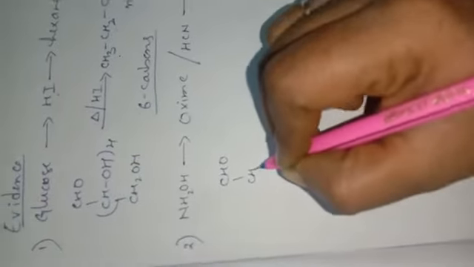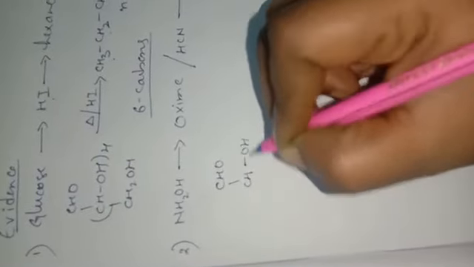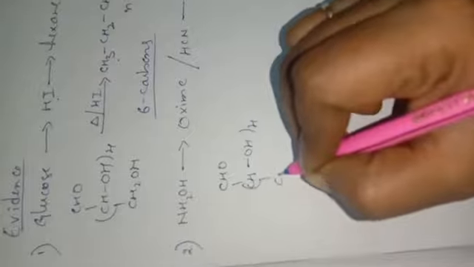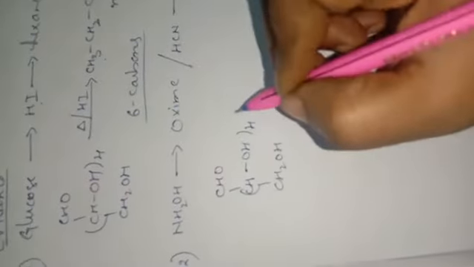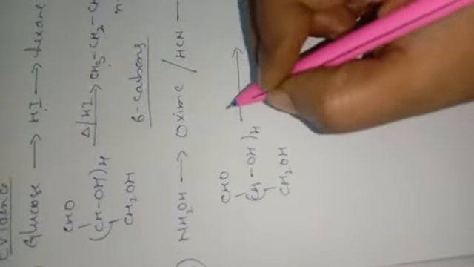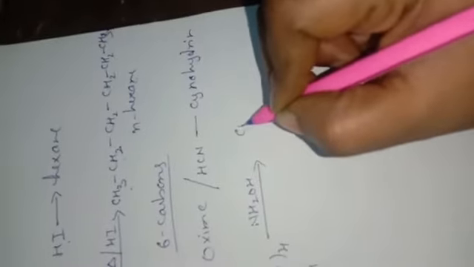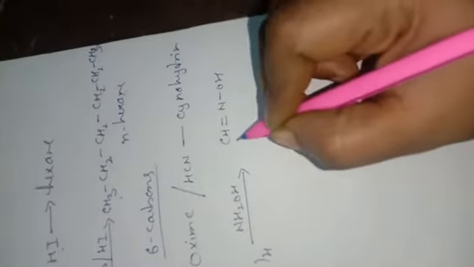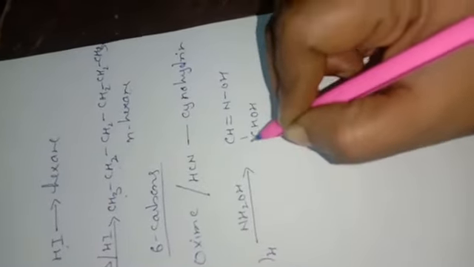CHO, CHOH four times, CH2OH. When it reacts with NH2OH, it gives CH double bond NOH, CHOH four times, and CH2OH. This is called oxime.